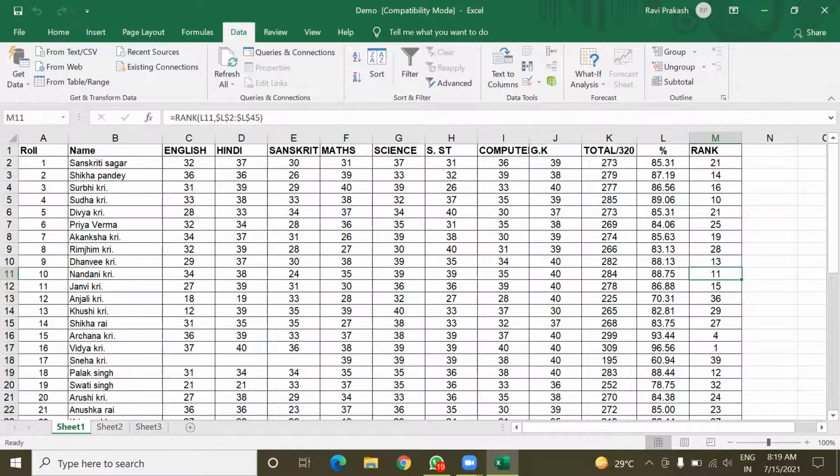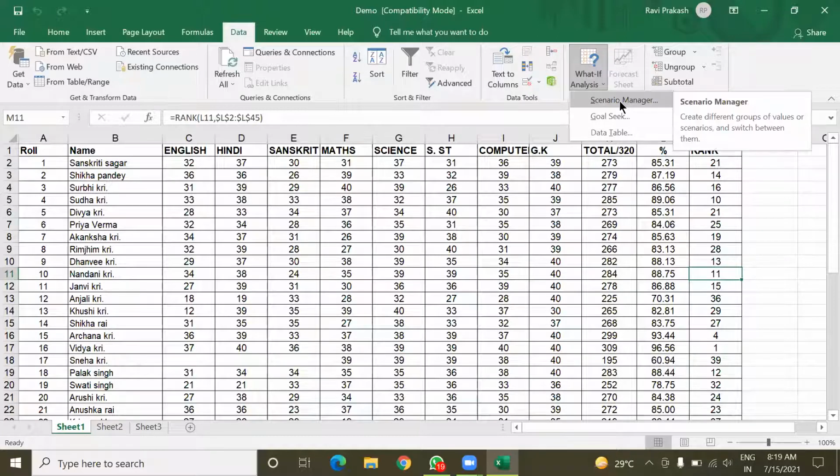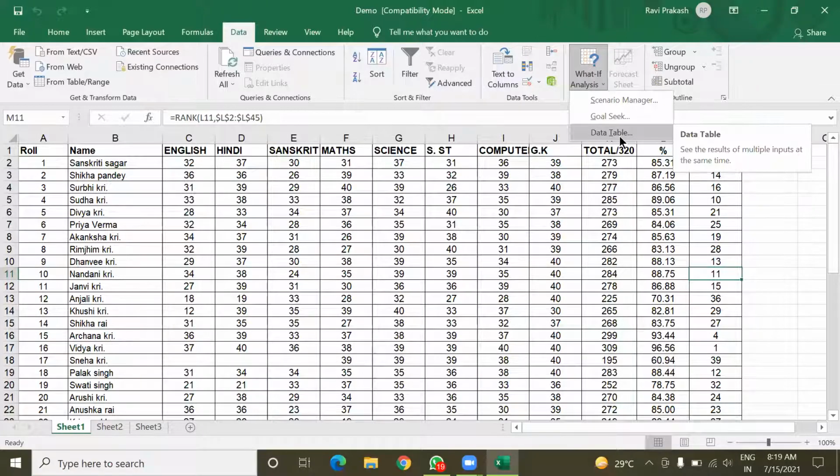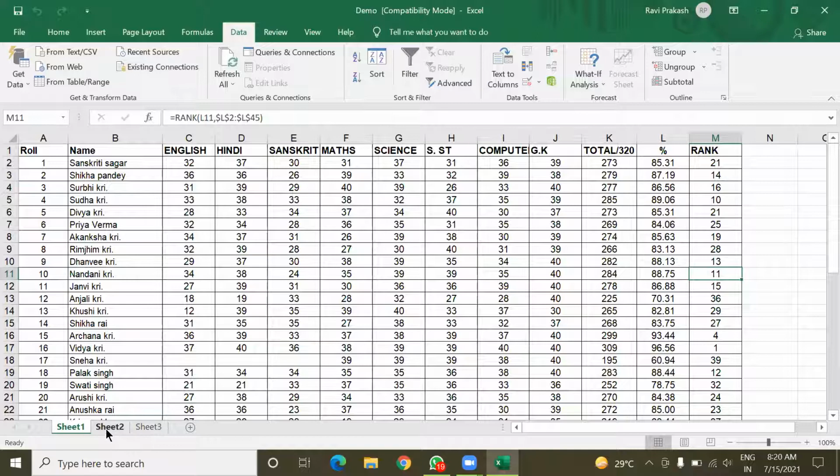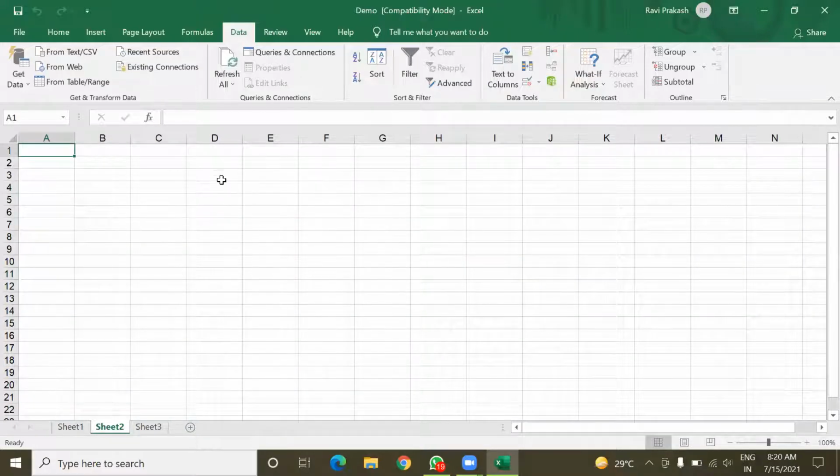Okay. Now besides Goal Seek, other tools are also there like Scenario Manager and Data Table. Do you want to see this Data Table? Yes, sir. For Scenario Manager, I have to make a huge database, so Data Table only. So in this Sheet 2,